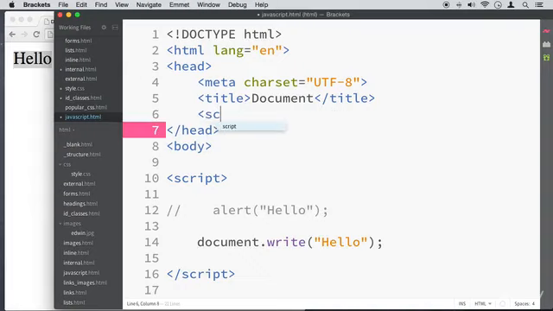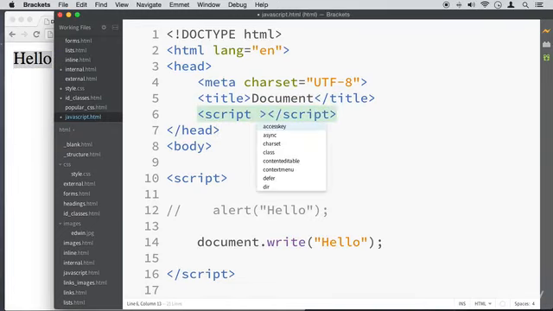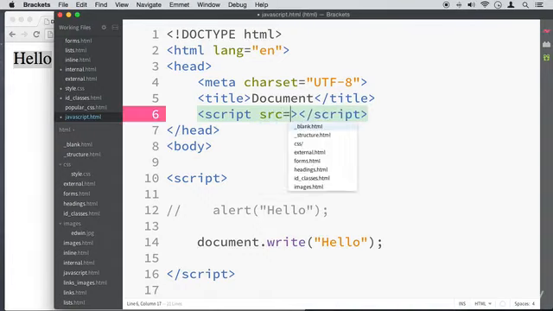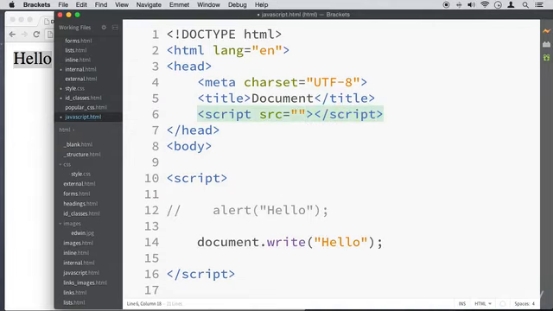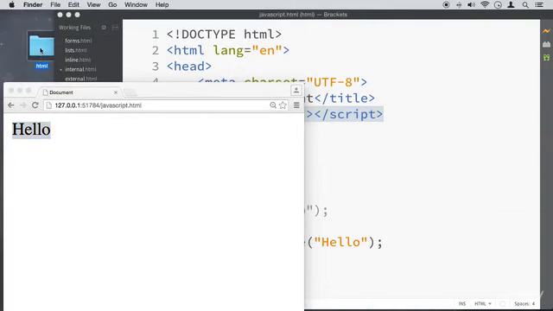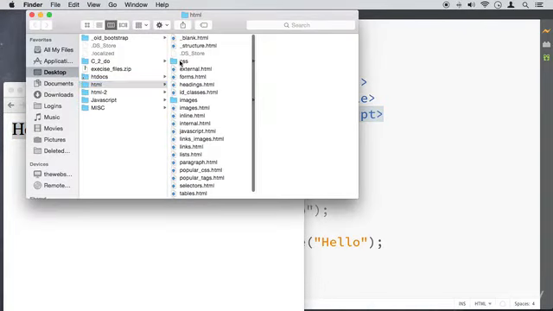We're going to do a script tag here, and we're going to close it. Now here, we're going to have something called an attribute, and you know that already. It's going to be a source attribute. And you know exactly what we are going to be putting right here, because we did this with the image. We're going to link an external script file. For that, we need to make another folder, because it's actually best practice to separate your scripts, your style files, your images, and your scripts.